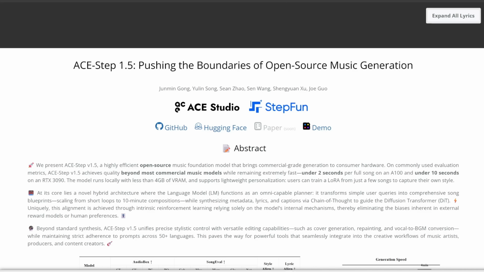So this is called AceStep 1.5, and in this video I'm going to go over some demos, plus of course I'm going to show you step by step how to install it so you can run it for free and unlimited times offline. And I'm going to show you how to use its in-paint feature so you can micro-edit existing songs, plus I'm going to show you how to do cover songs as well.